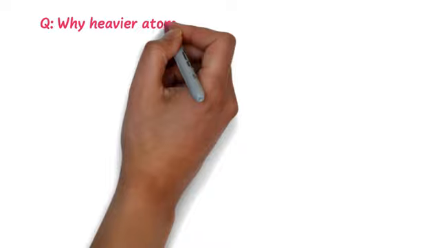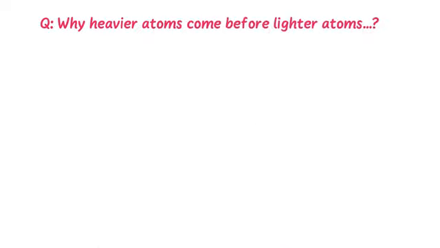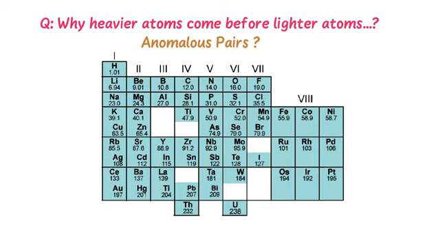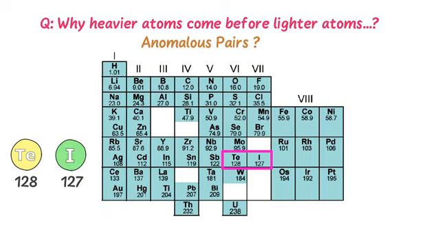Finally, why heavier atoms come before lighter atoms is explained by the anomalous pair of Mendeleev's periodic table. For example, as you can see, in Mendeleev's periodic table, tellurium is placed before iodine, although the atomic mass of tellurium is 128 and that of iodine is 127.